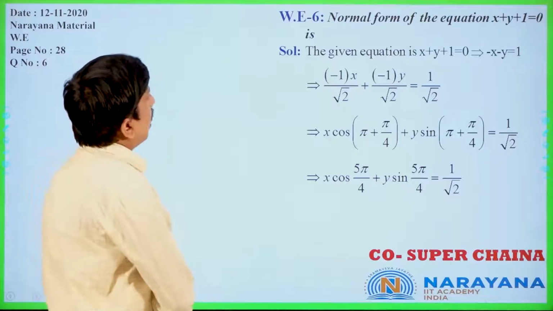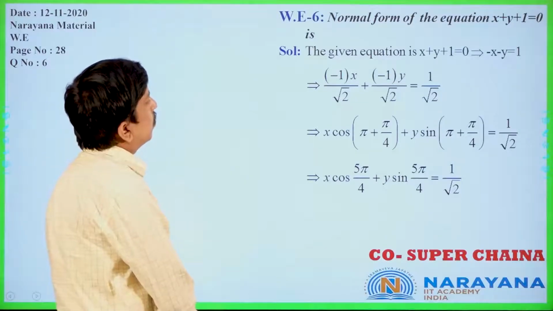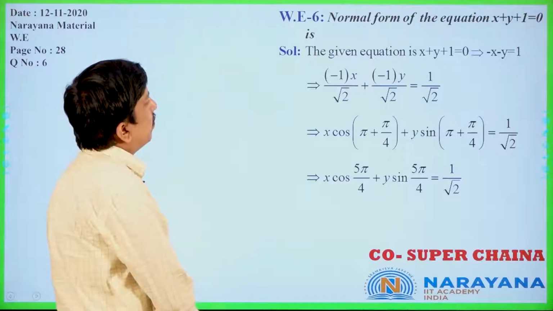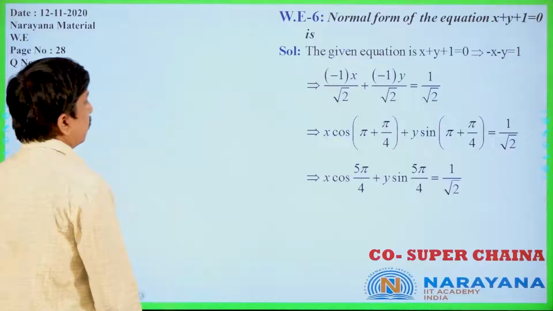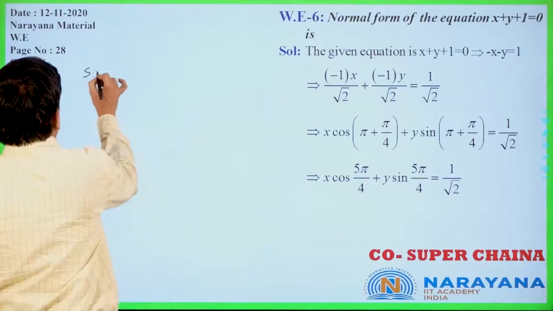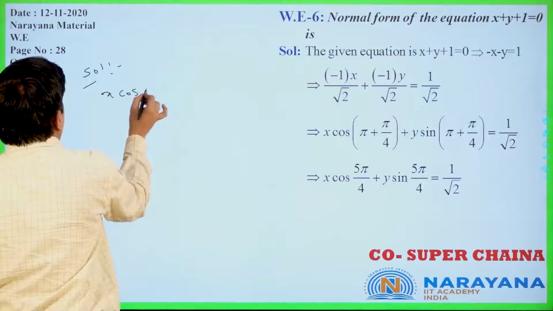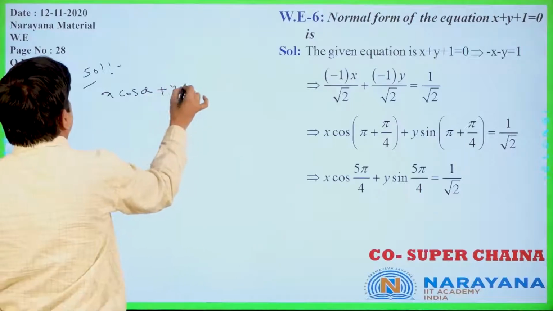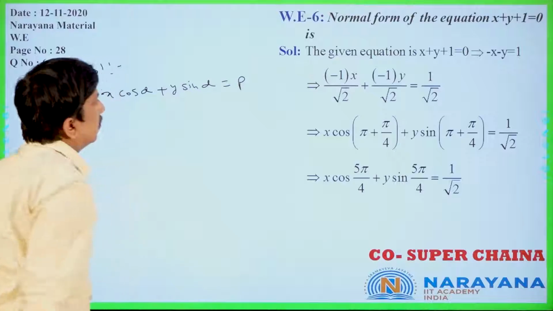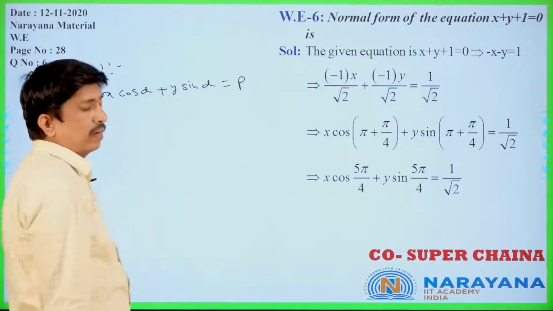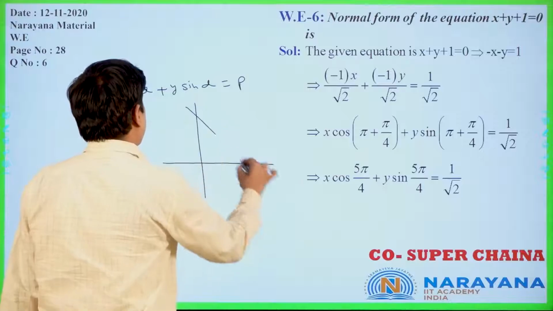Now you see, the normal form of the equation x plus y plus 1 is equal to 0. The given equation is x plus y plus 1 equal to 0. I am writing the normal form formula here. The normal form is x cos alpha plus y sin alpha equal to p. Normal form of the line. The diagram you will get like this only. Is it clear or not?